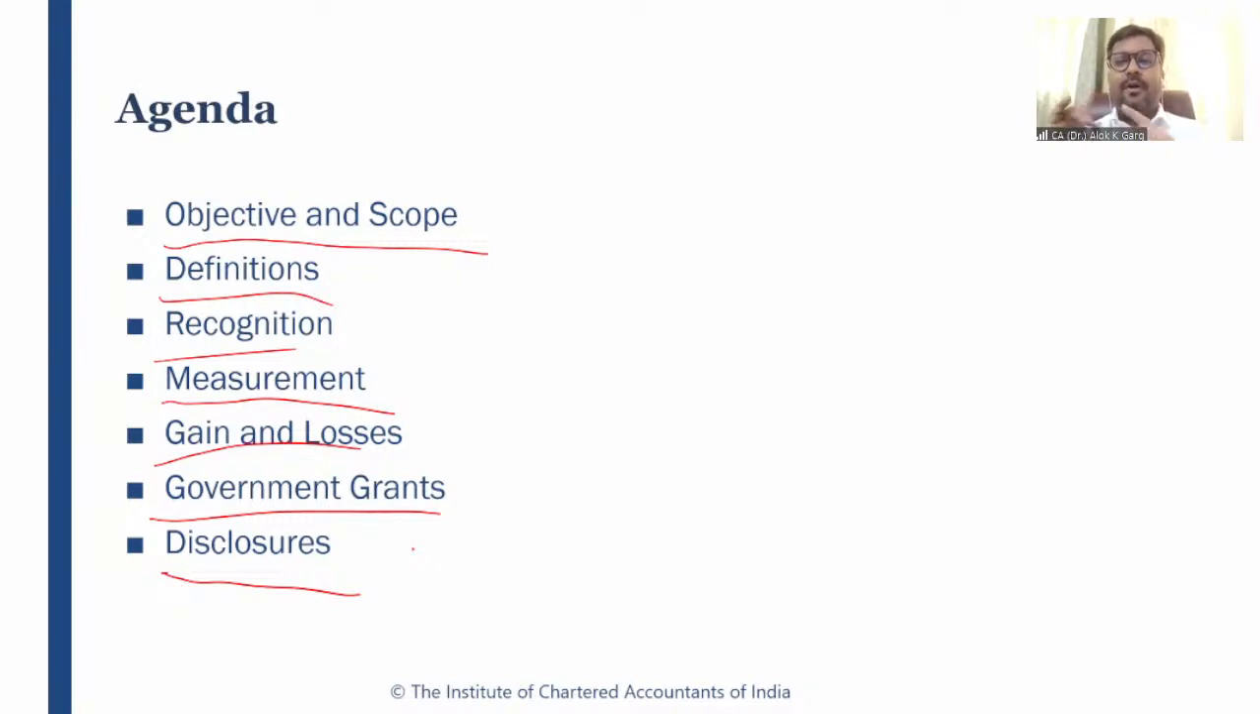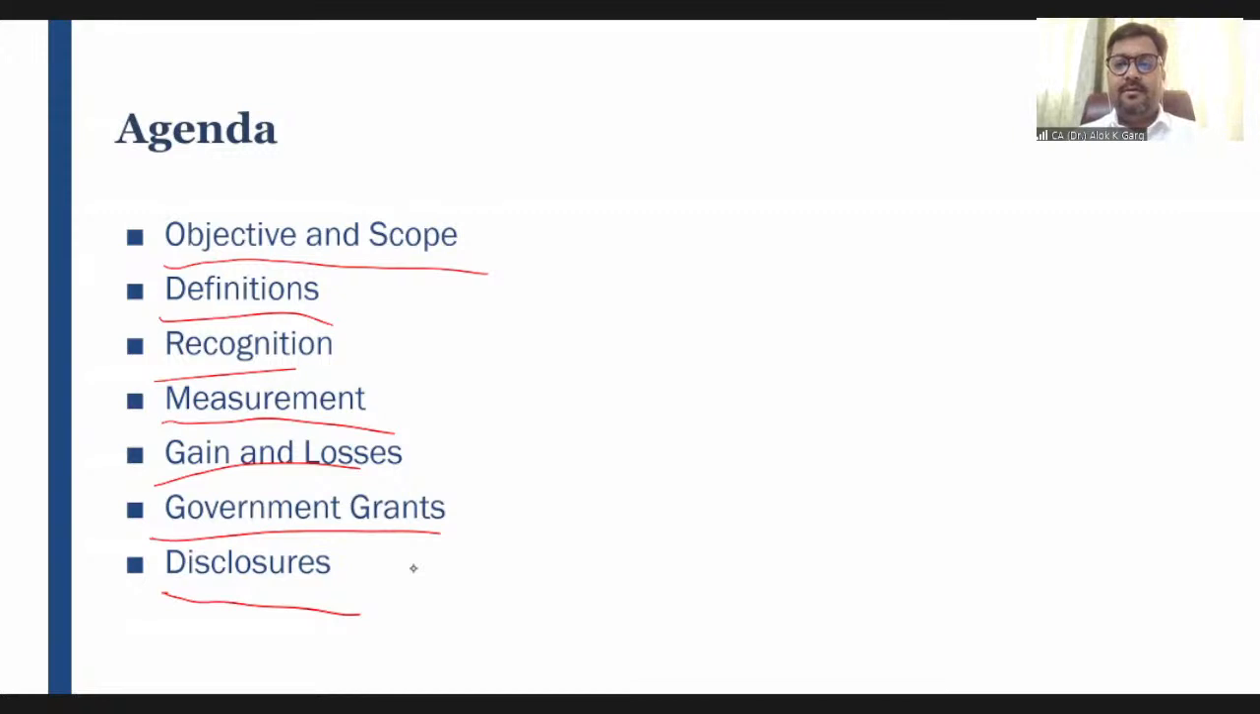So right, when we'll be talking about objective and scope, we need to understand what is included in the purview of this standard, what is not included in the purview of this standard. We'll talk about some important definitions. We'll talk about the recognition criteria, because it is an accounting standard, and accounting standard deals with recognition, measurement, presentation, disclosure. So we will be talking about the recognition, we'll be talking about the measurement criteria, we will be talking about gains and losses, and we'll talk about government grant stuff as well in this particular standard. Yeah, I hope agenda is clear. I hope agenda is clear to everyone.